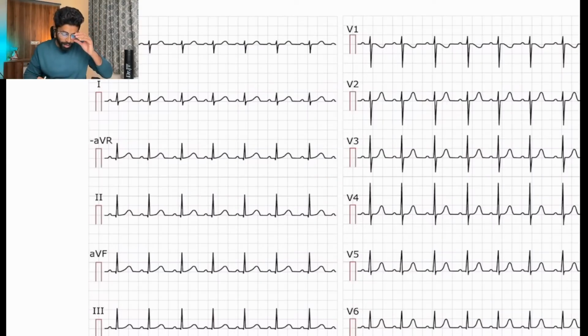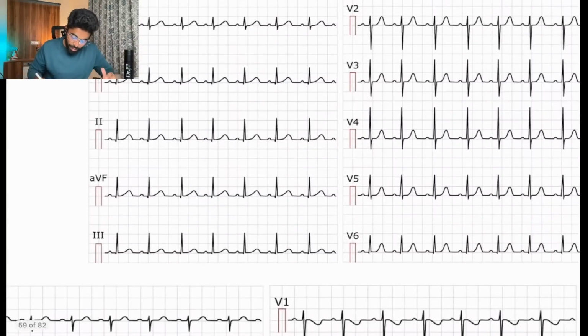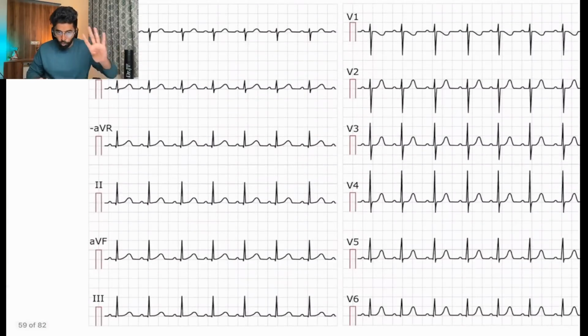So let's move forward and see what happens. We have an ECG here. I said 4 points. What are the 4 points? First, I have to calculate the rate. Second, I have to look into the rhythm. Third, I have to look into the P wave and the PR interval. And fourth, we have to look into the QRS morphology, right?